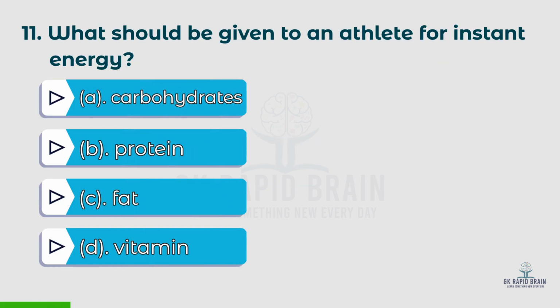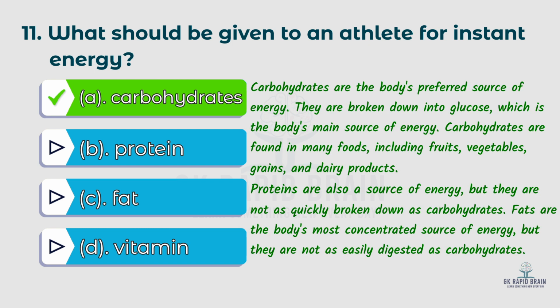11th question: what should be given to an athlete for instant energy? Options: A. Carbohydrates, B. Protein, C. Fat, D. Vitamin. The right answer is A, carbohydrates. Carbohydrates are the body's preferred source of energy. They are broken down into glucose, which is the body's main source of energy. Carbohydrates are found in many foods, including fruits, vegetables, grains, and dairy products.